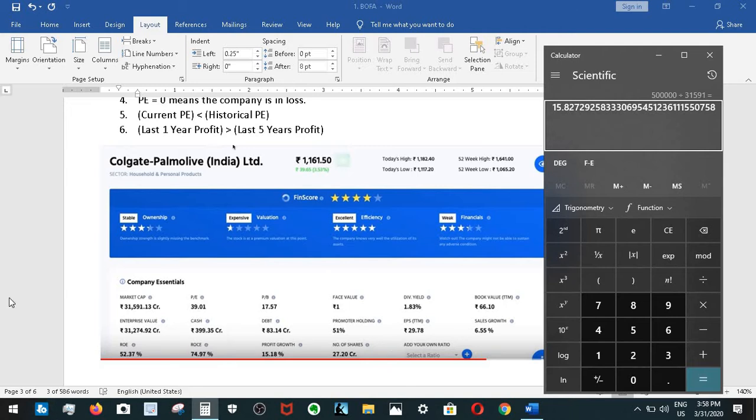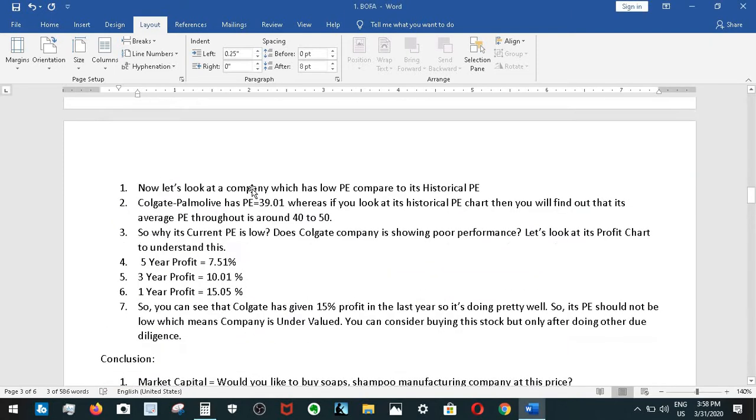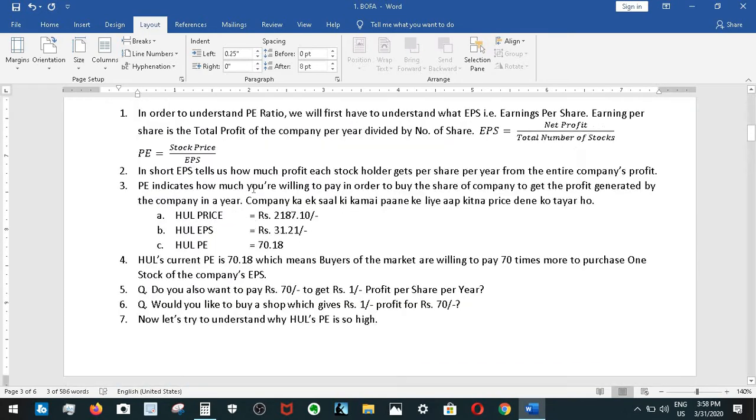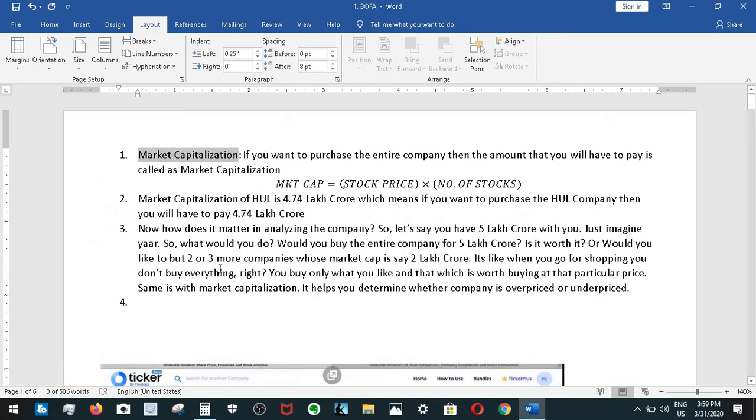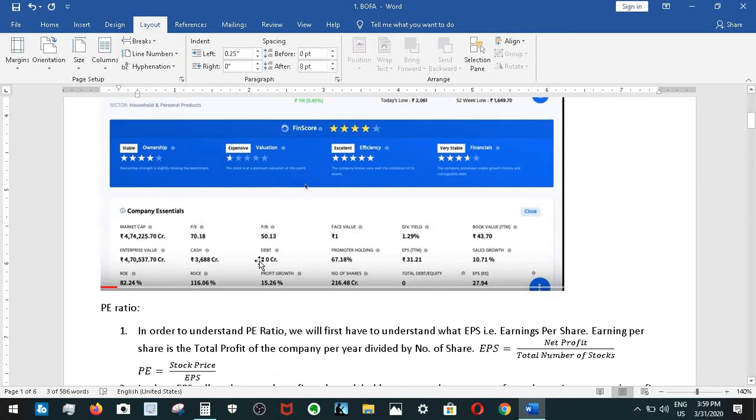So is it better to have more companies or just one company? If that company goes down, then the entire 5 lakh crore is gone. So if you buy this Colgate company, you'll still have 4,68,000 crore rupees with you. So obviously it's worth it, right? That's how you decide. That's a very good parameter to have. So that was market capitalization for you.